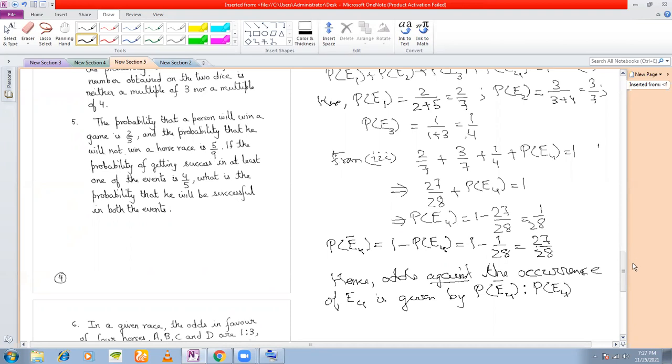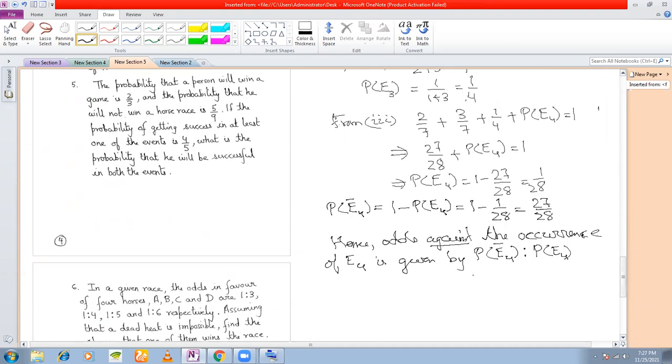Remember, I told you this in the beginning, how to calculate odds against or odds in favor. So this comes to 27:1.